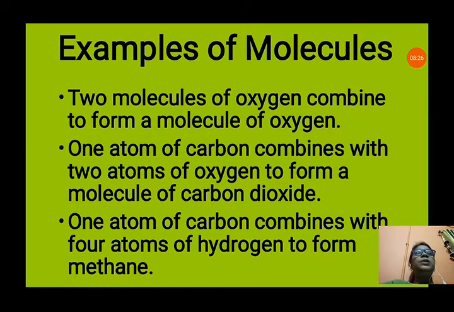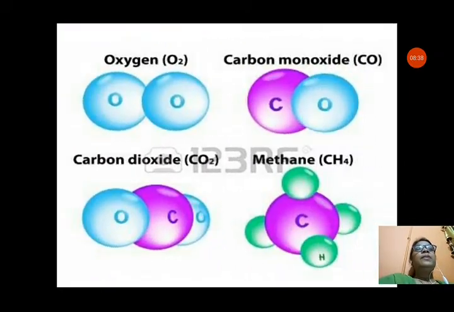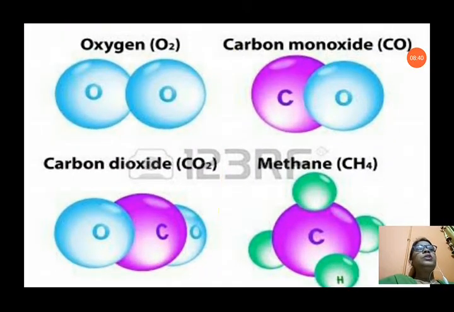Now the next example is one atom of carbon combines with four atoms of hydrogen to form methane. That means in methane, two different kinds of atoms, carbon and hydrogen, combine to form methane. These are examples of molecules. You can see in this picture also, it is very clear.